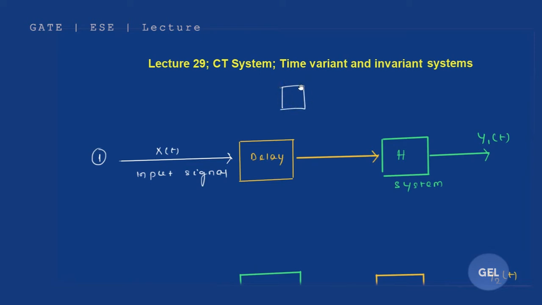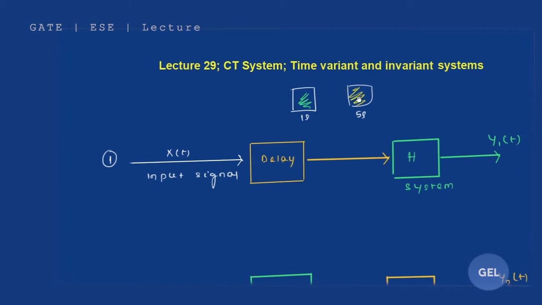There must be a system which changes its behavior and its property with the variation of time. At the 1st second its behavior is something, and at the 5th second its behavior is something else. So it is a time variant system.